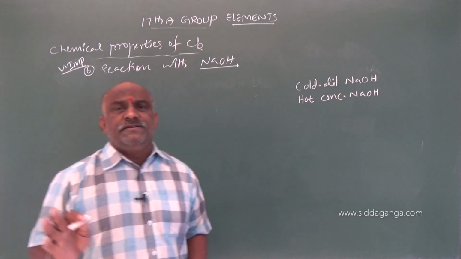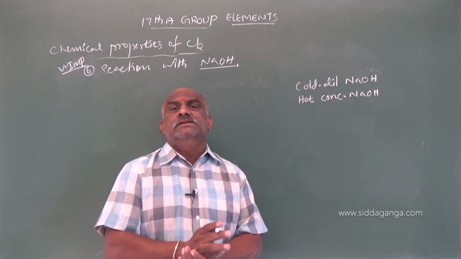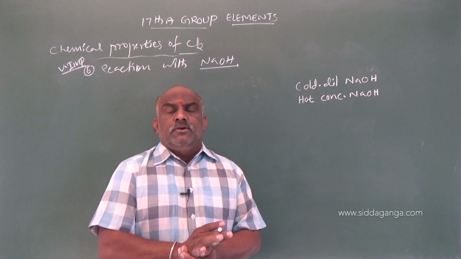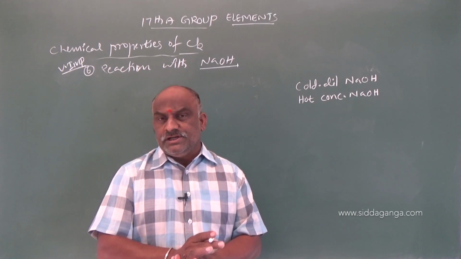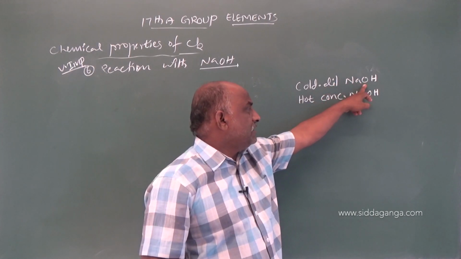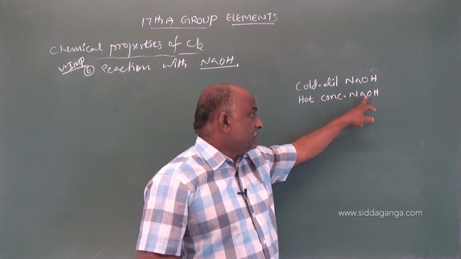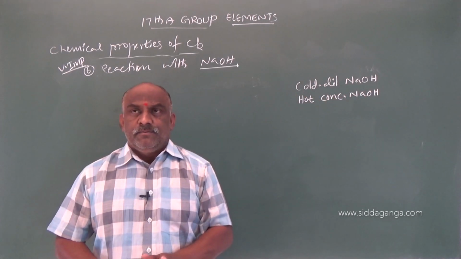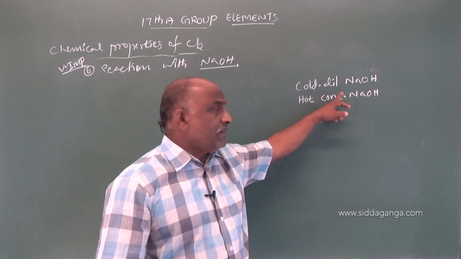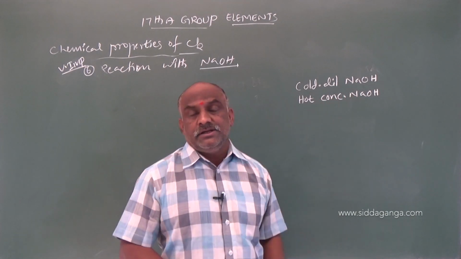These are very important reactions, so you must practice them. Two types of sodium hydroxide solutions are there: the cold dilute sodium hydroxide and the hot concentrated sodium hydroxide.